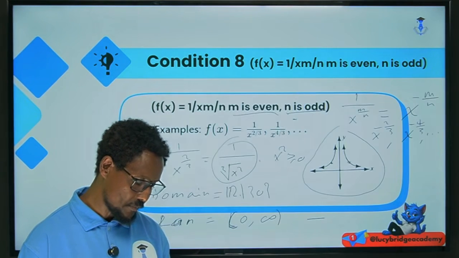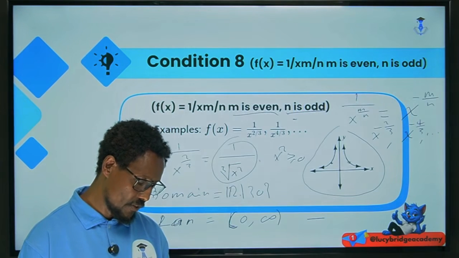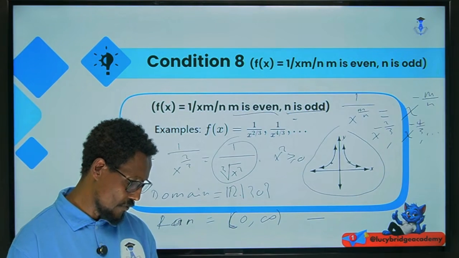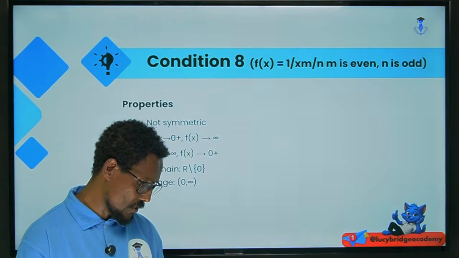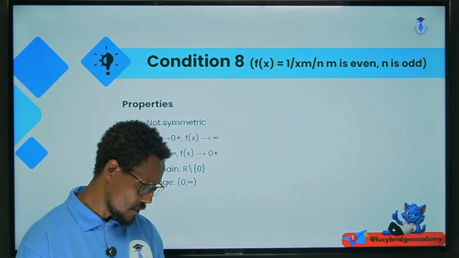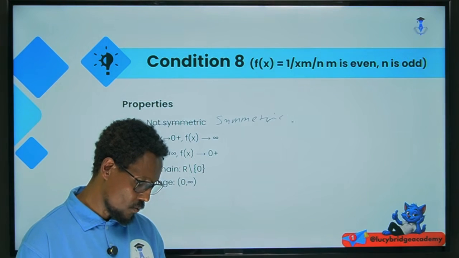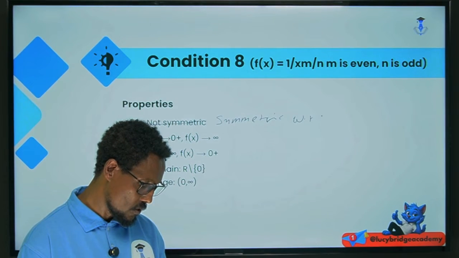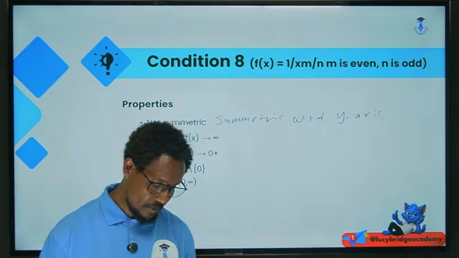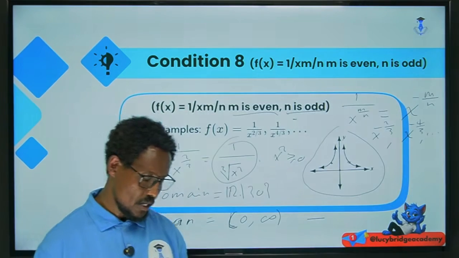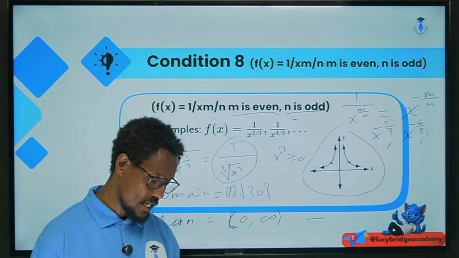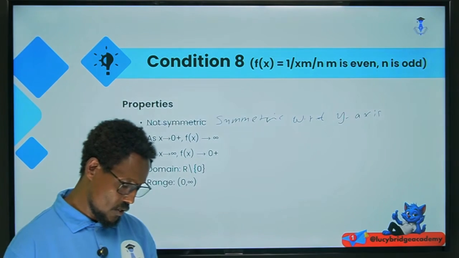It is symmetric with respect to the y-axis.